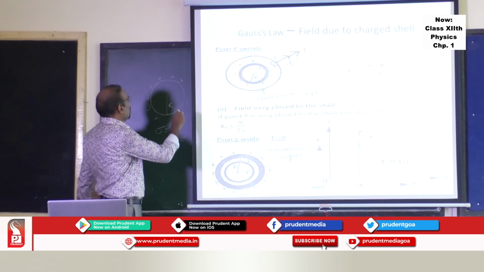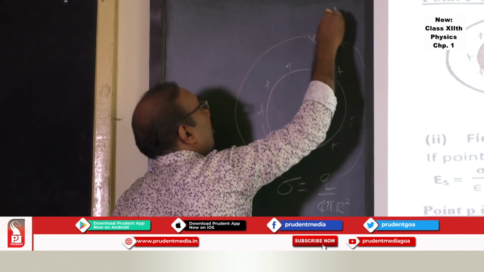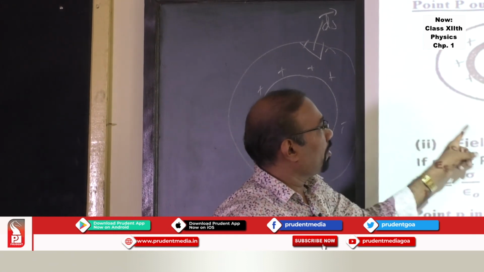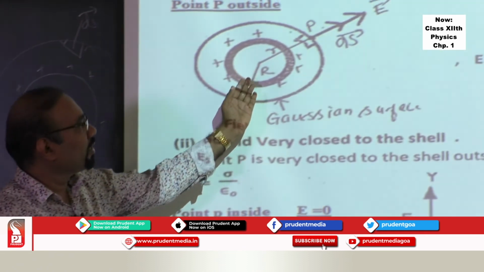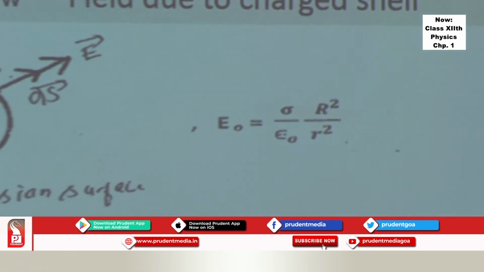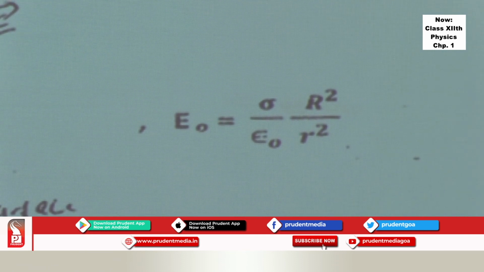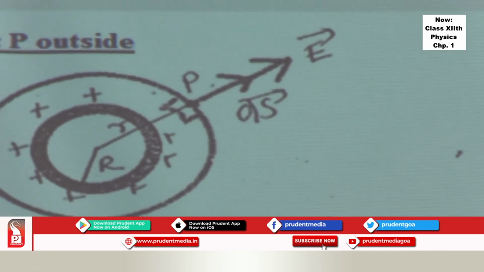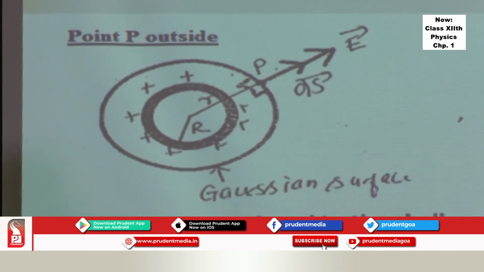You can define the element vector here, ds bar. Find out the flux through this surface using the same concept of total electric flux. And then what is the charge enclosed by that? You can resort to the formula E is equal to sigma upon epsilon 0, capital R square upon small r square, where capital R is the radius of the charged spherical shell and small r is the distance from the center to the Gaussian surface. So the Gaussian surface has a radius small r. There you can easily arrive at it using that particular formula.